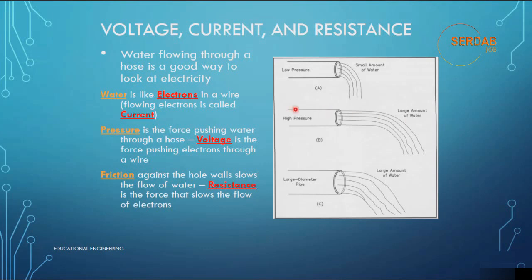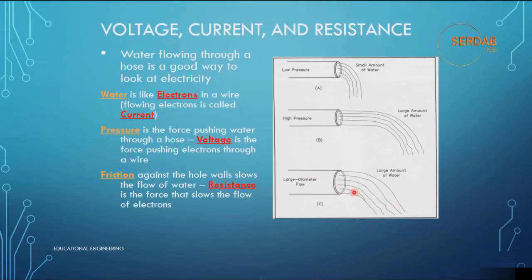Now let's look at this image to summarize what we have learned. As you can see in A, we have low pressure and a small amount of water coming in, while in B there is high pressure and a large amount of water. As you can see, the water will go further since the pressure here is high. In the case of the large diameter pipe, as you can see, this diameter is much larger than this one, so a large amount of water will come out.